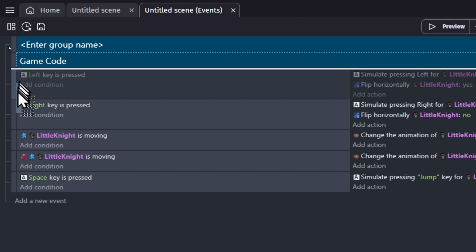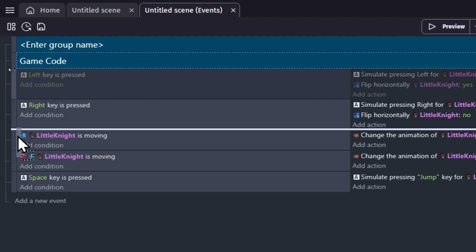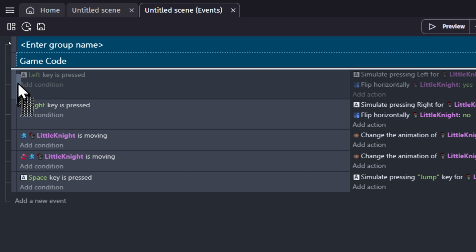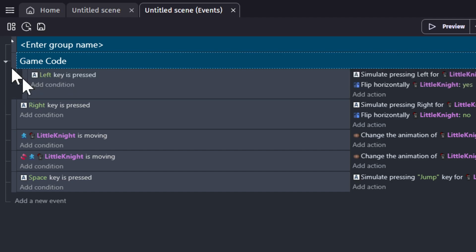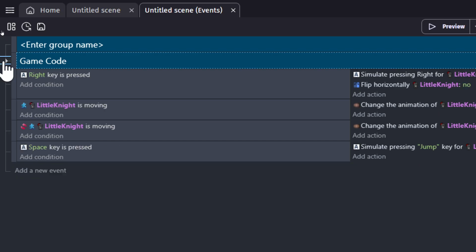If you drag it down, it's going to ask, do you want to move this event here? But if you put it to the side, the bar gets smaller. That means, do you want to put it under that? You say yes, you let it go, and there you go. Then this thing shows up. So now you can close it like a folder.